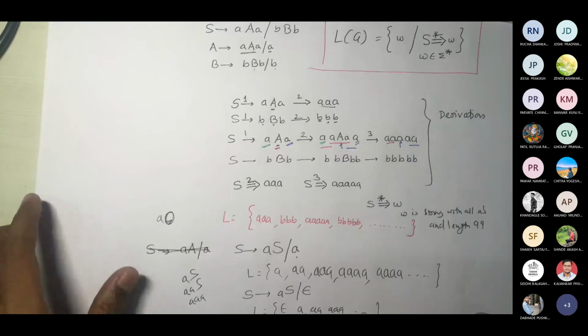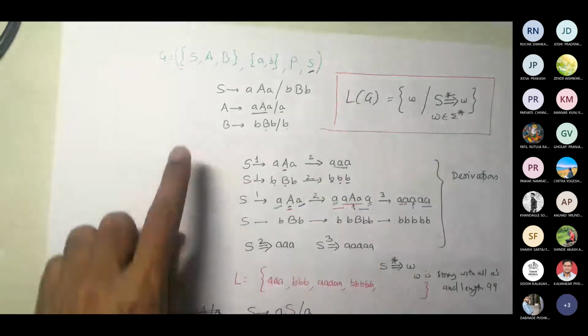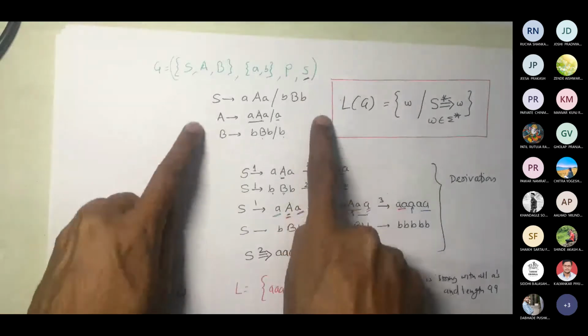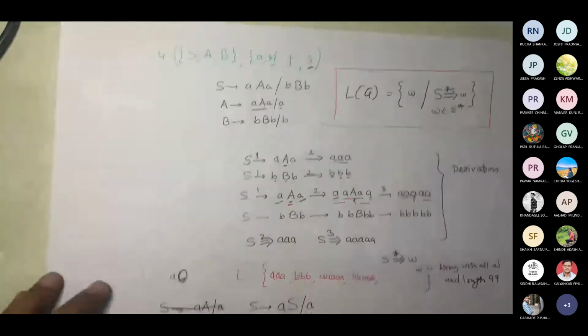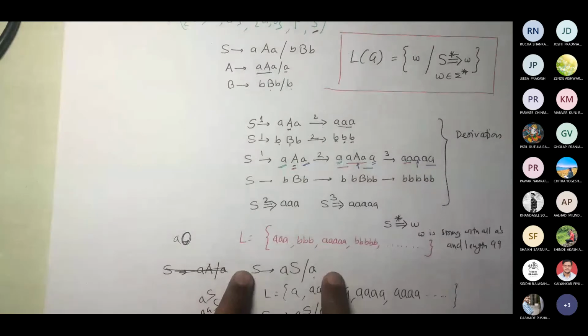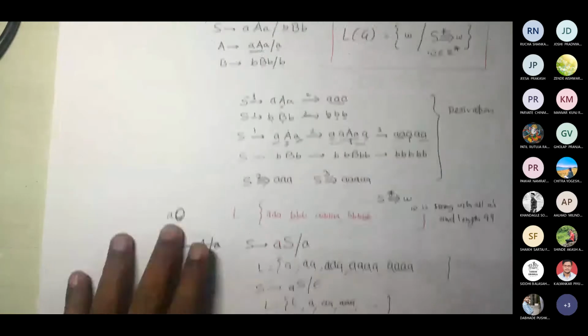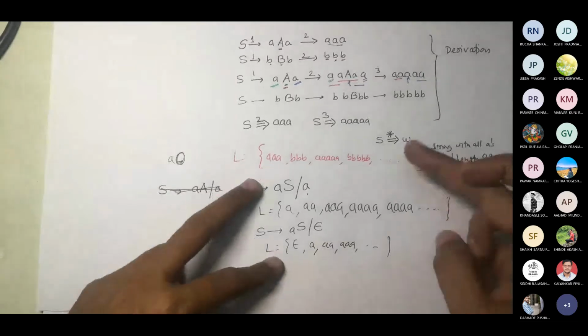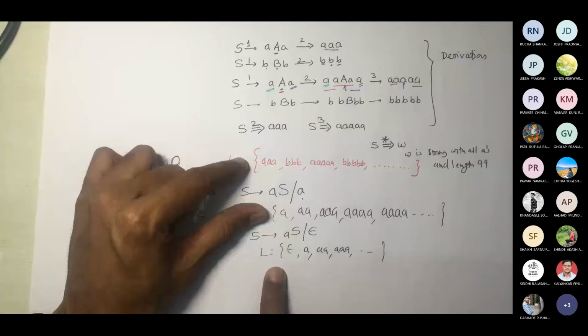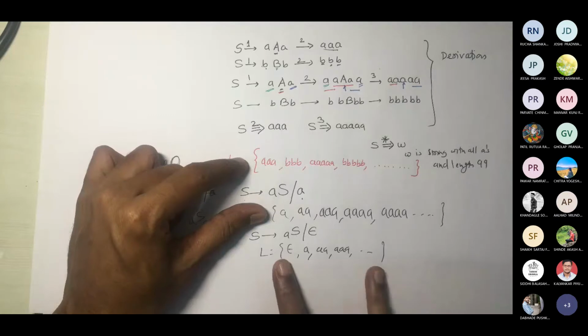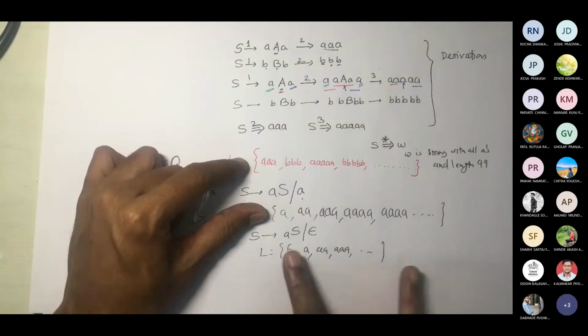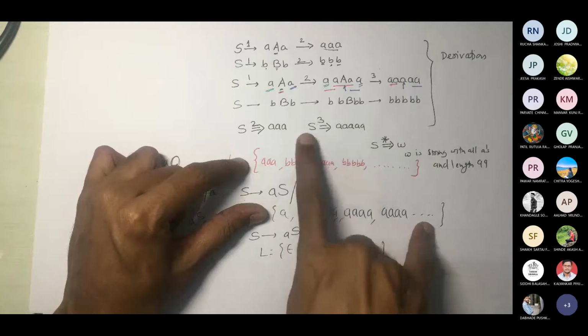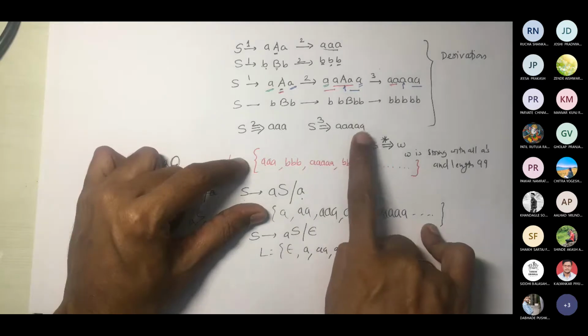So the constraint in this case was provided by me because I created this. I gave you this kind of grammar. Then suddenly I changed my grammar and said, okay, let my grammar be like this. Then again I said, let my grammar be like this. So now if I compare these three sets, are they different? Yes, sir. Definitely yes. Because this is sigma star. This is sigma plus. But this is a subset of it.